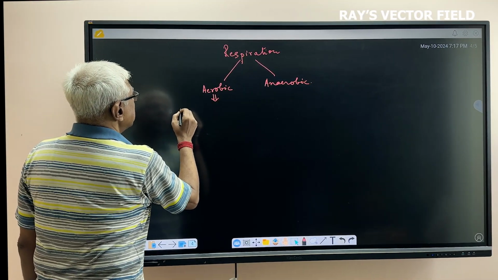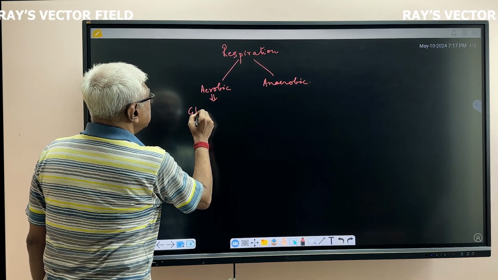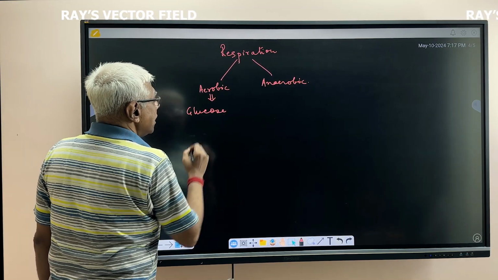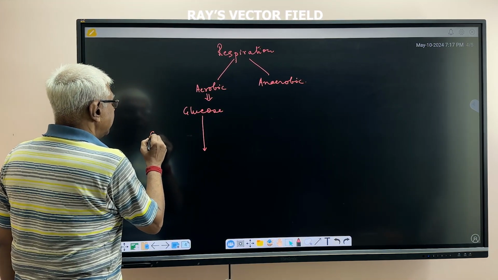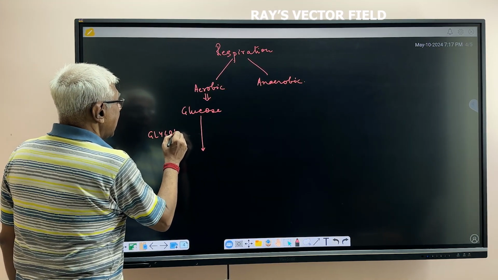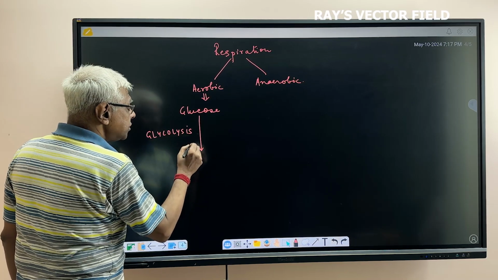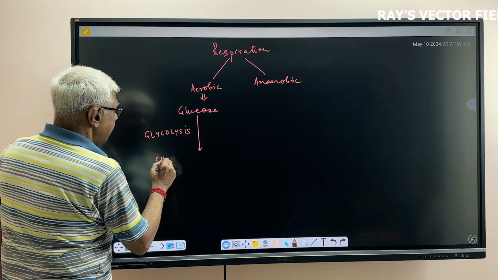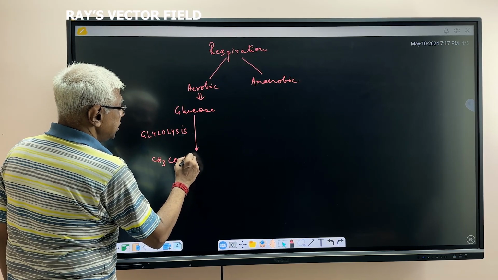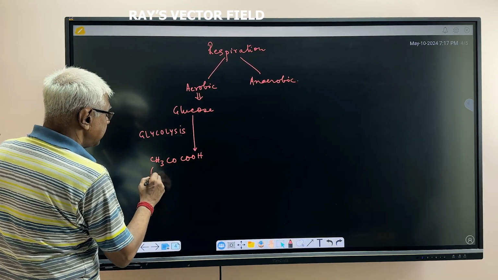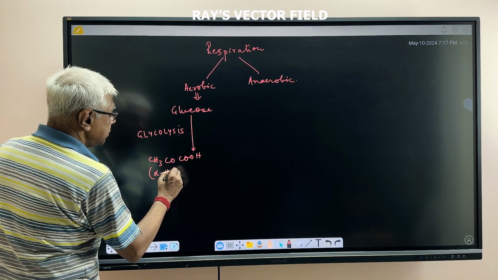First, the glucose that is found within the cells of a living organism undergoes a breakdown, and this breakdown is called glycolysis. Once glycolysis occurs, pyruvic acid is formed, CH3COCOOH. This is an alpha keto acid.